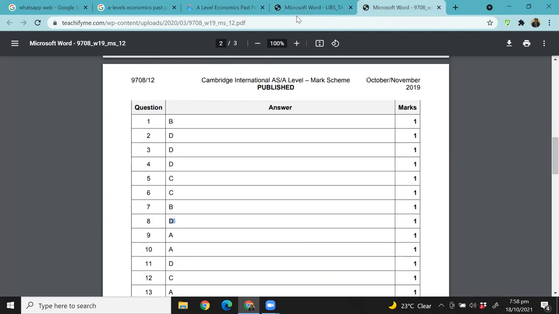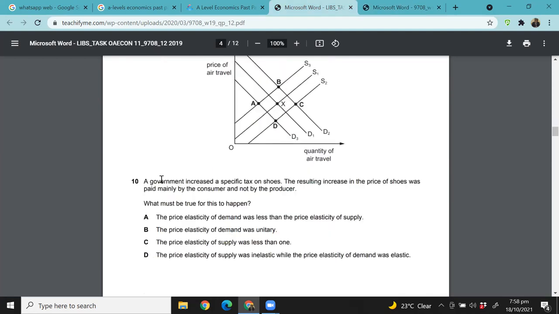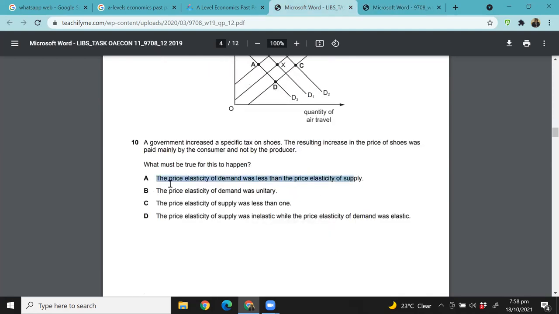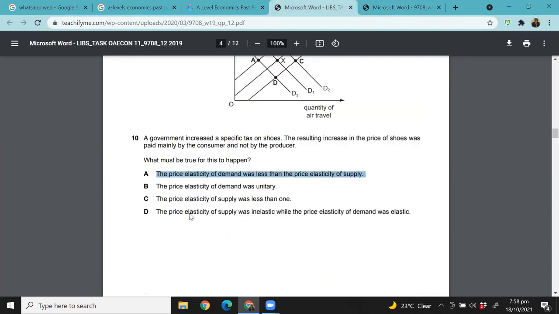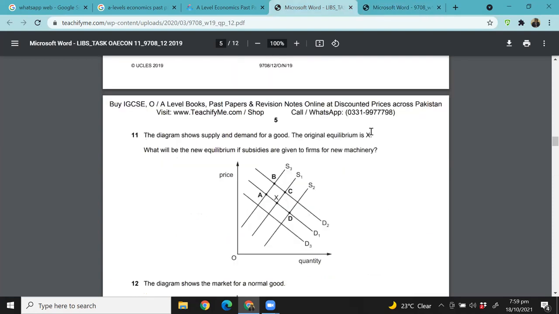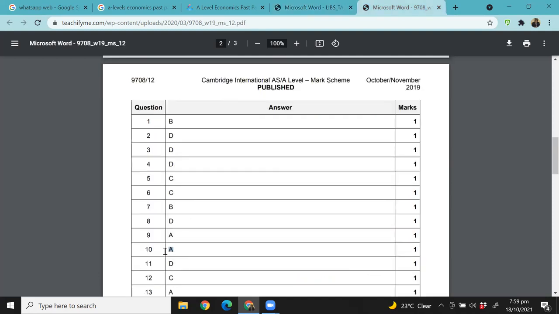9 is A. And for this, we said that of consumers and producers, whichever has more inelastic demand is the one that will bear more of the burden of the tax. The price elasticity of demand was less than the price elasticity of supply. So 10 is again A. What about 11? The diagram shows the demand and supply for goods. The original equilibrium is X. What will be the new equilibrium if a subsidy is given to firms for new machinery? So supply shifts to the right. So the answer is D. 11 is D.